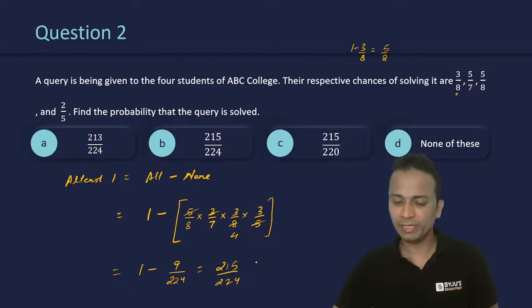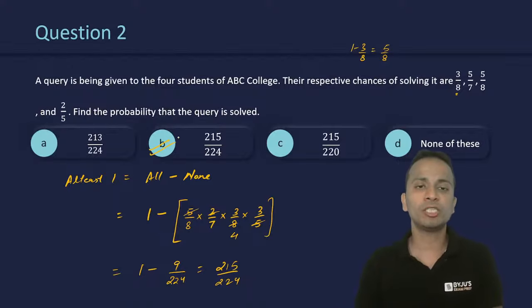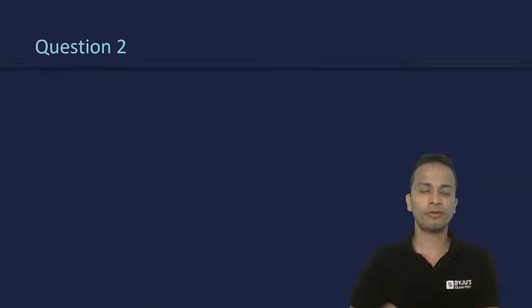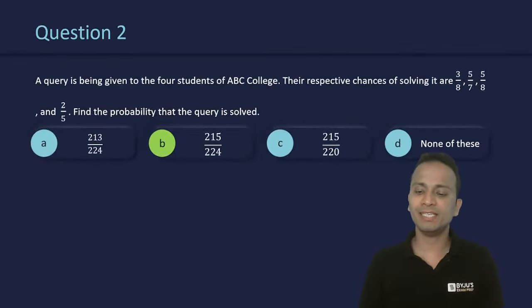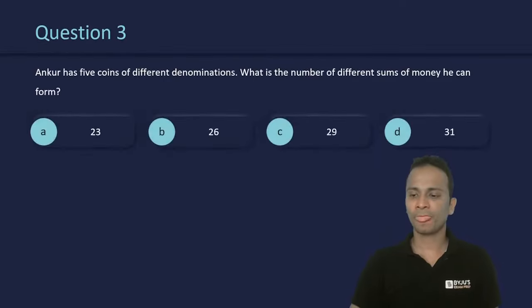Okay, so Technomedia and Ritik, both of you have given a correct answer. So the correct answer here will be option B, 215 upon 224. All right, so question number 2, option B is the correct answer. Let's quickly move on to question number 3.